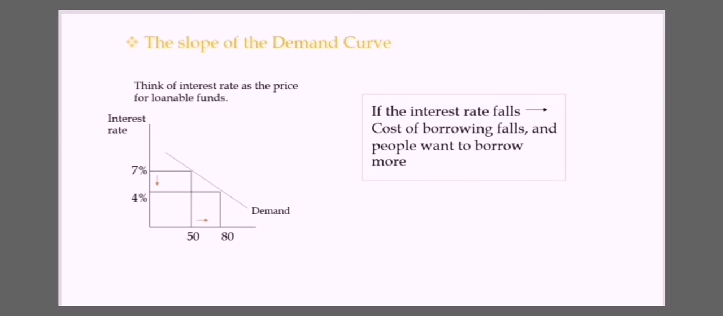We see the supply curve, the ones who are saving, and in this case the two work together.